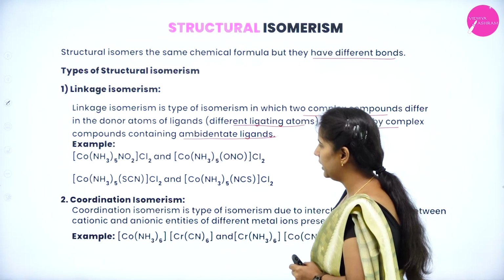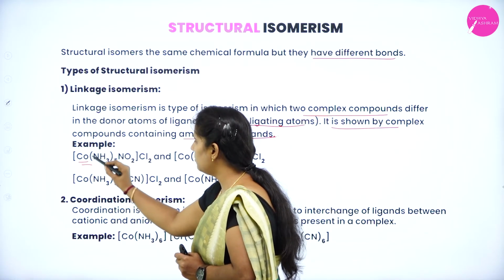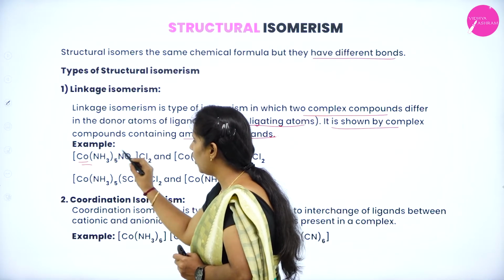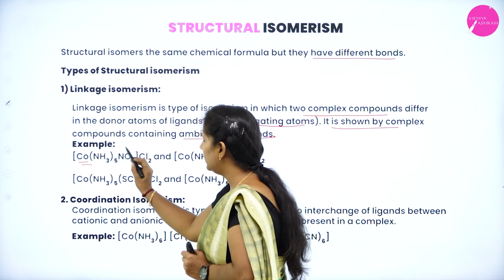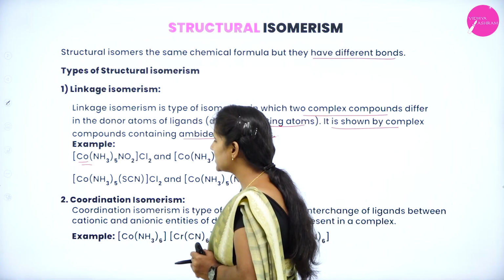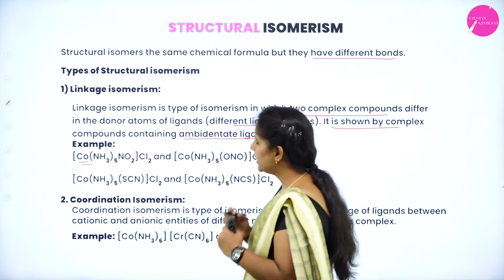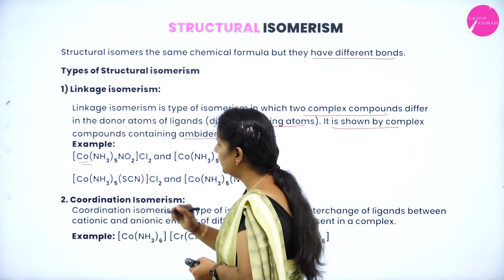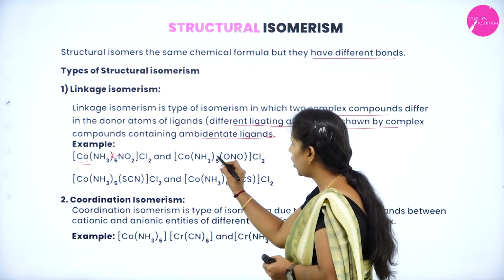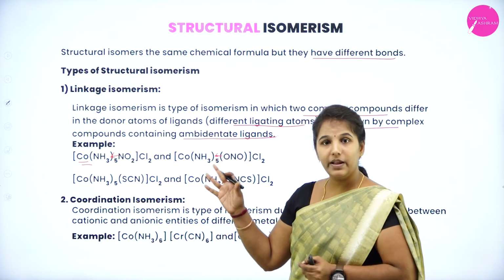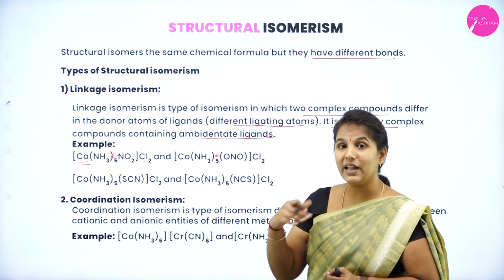It is very important. So here you can see that this is my central metal atom and it is surrounded by two types of ambidentate ligand. One is pentamino and one is nitrido. Is it right? So these two ligands differ. You can see that these ligands differ only when nitrogen is acting as the ligating atom. If it is ligating by oxygen, their character will differ. Hence it is known as linkage isomerism.